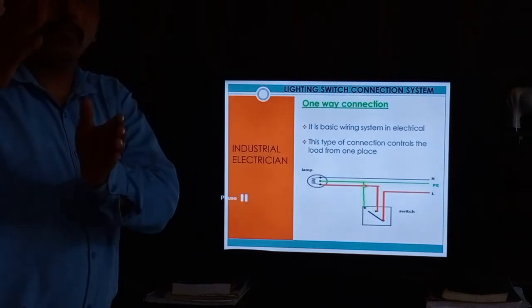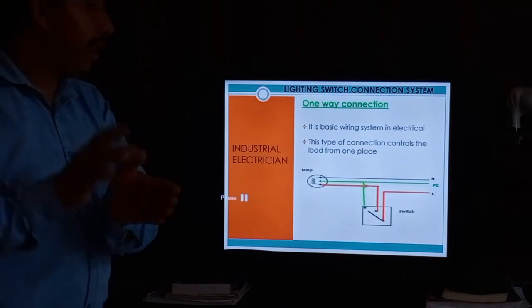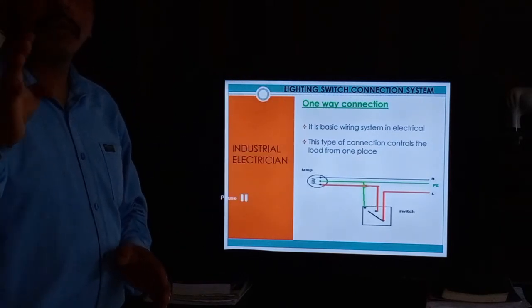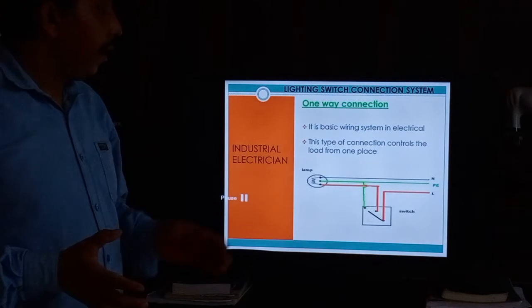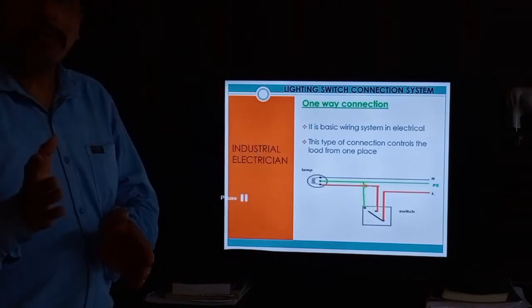So the difference is 2.5 mm and 4 mm: lighting bulbs use 2.5 mm square, and power sockets 4 mm.